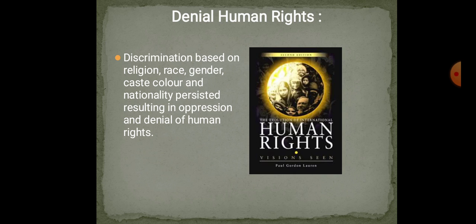Now, discrimination based on religion, race, gender, caste, color, and nationality persisted, resulting in oppression and denial of human rights. In this heading, denial of human rights, discrimination based on religion, race, gender, caste, color, and nationality persisted, resulting in oppression and denial of human rights.